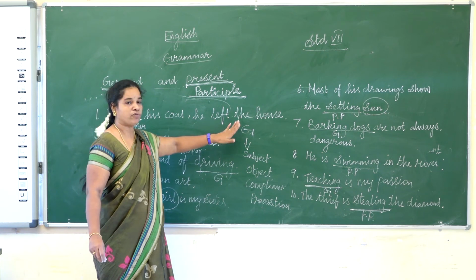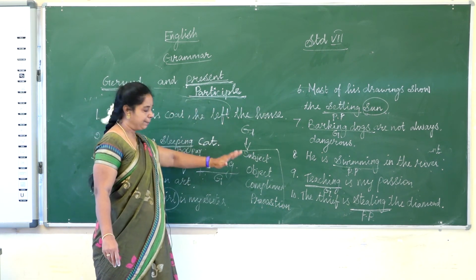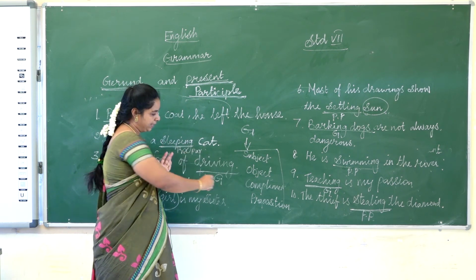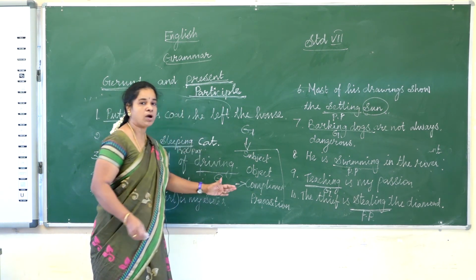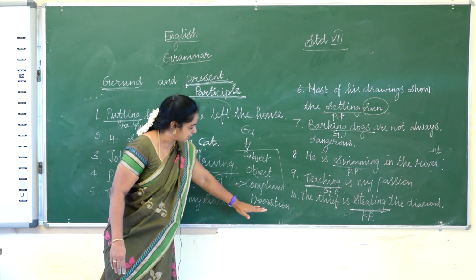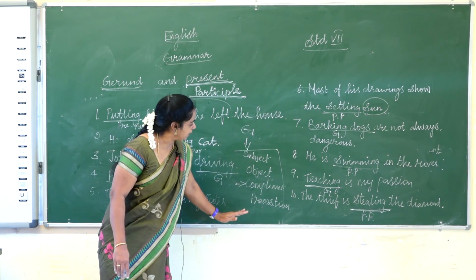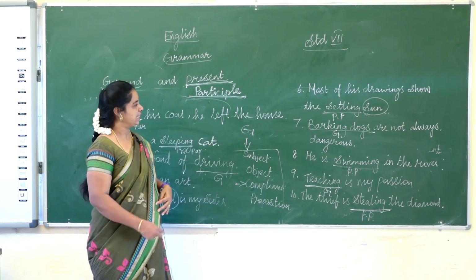So gerund can be used in these 4 categories. What is complement? Complement is a word which completes the sentence. So it is followed by a preposition. So in these 4 categories we can use the gerund.